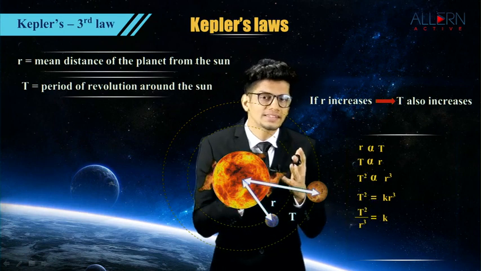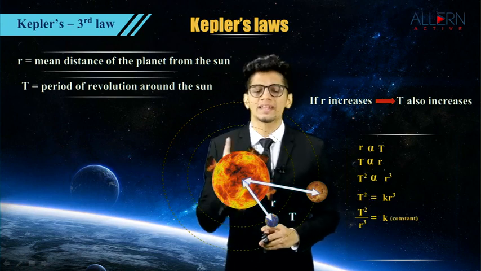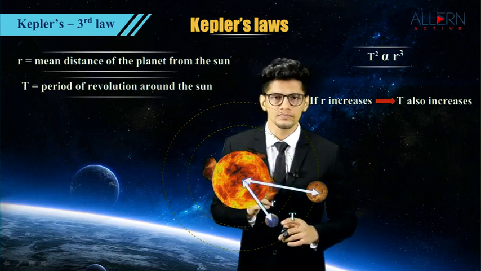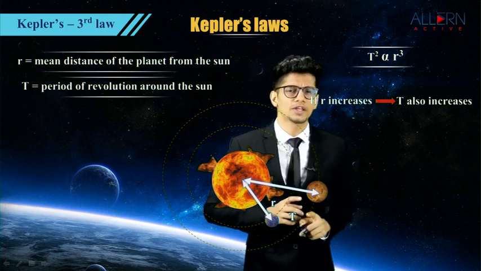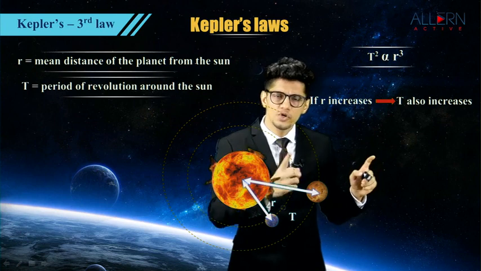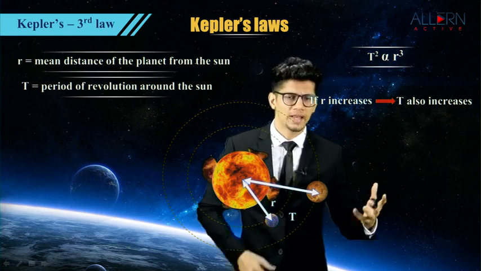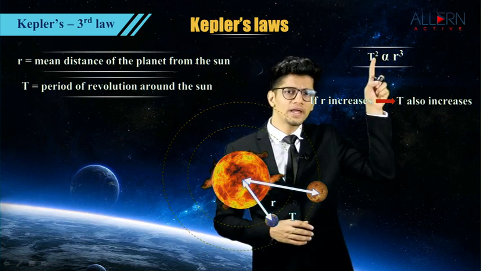Now we'll write the statement of Kepler's third law. For that we have to remember T square is proportional to r cube. As discussed earlier, T is the period of revolution around the sun and r is the mean distance of the planet from the sun, and we have square and r cube.